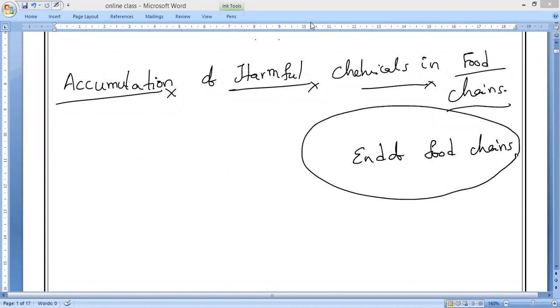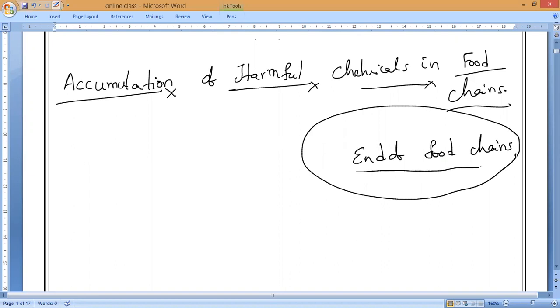The food chain ends with that organism, so the harmful chemicals from one plant to another, and to the next, finally get completely deposited in the last organism, which is the end of the food chain.